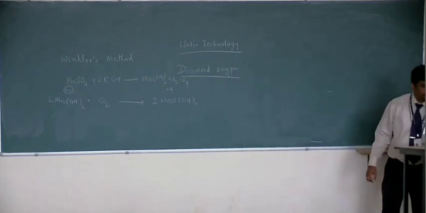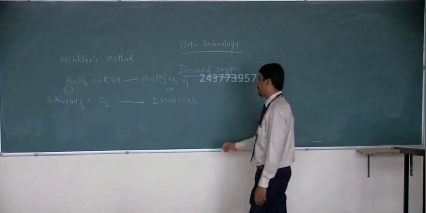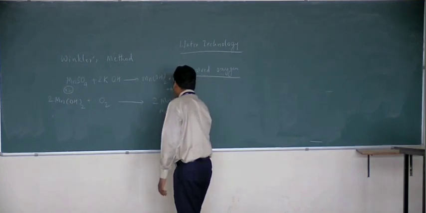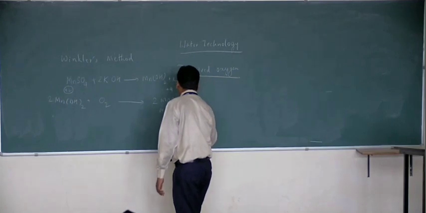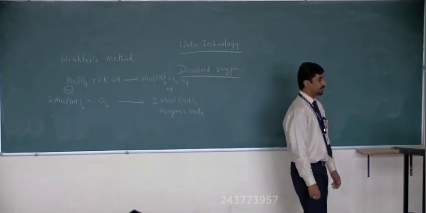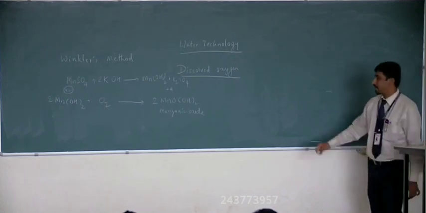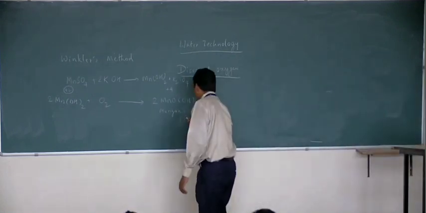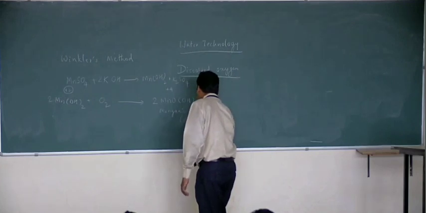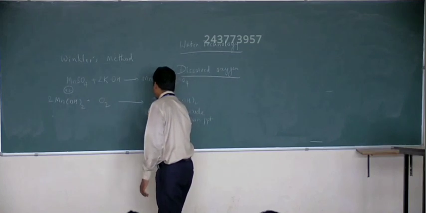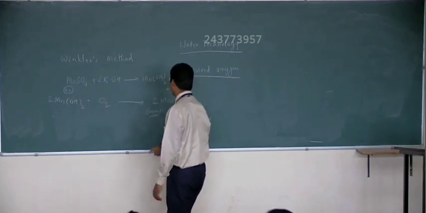Basic manganic oxide or manganic hydroxide. It is a brown precipitate. Okay.